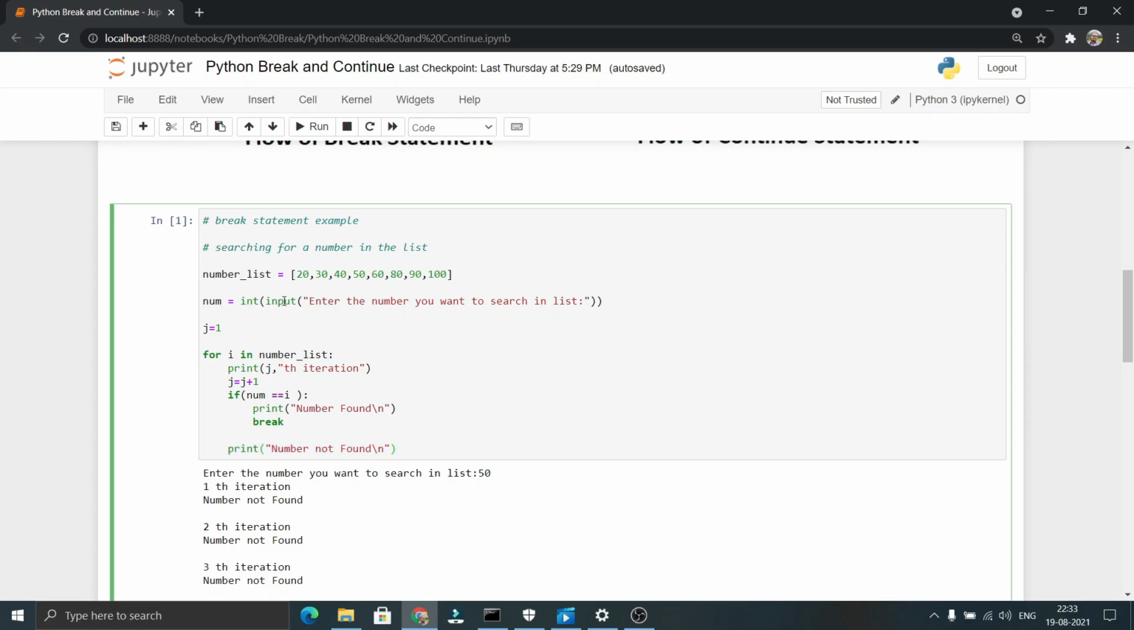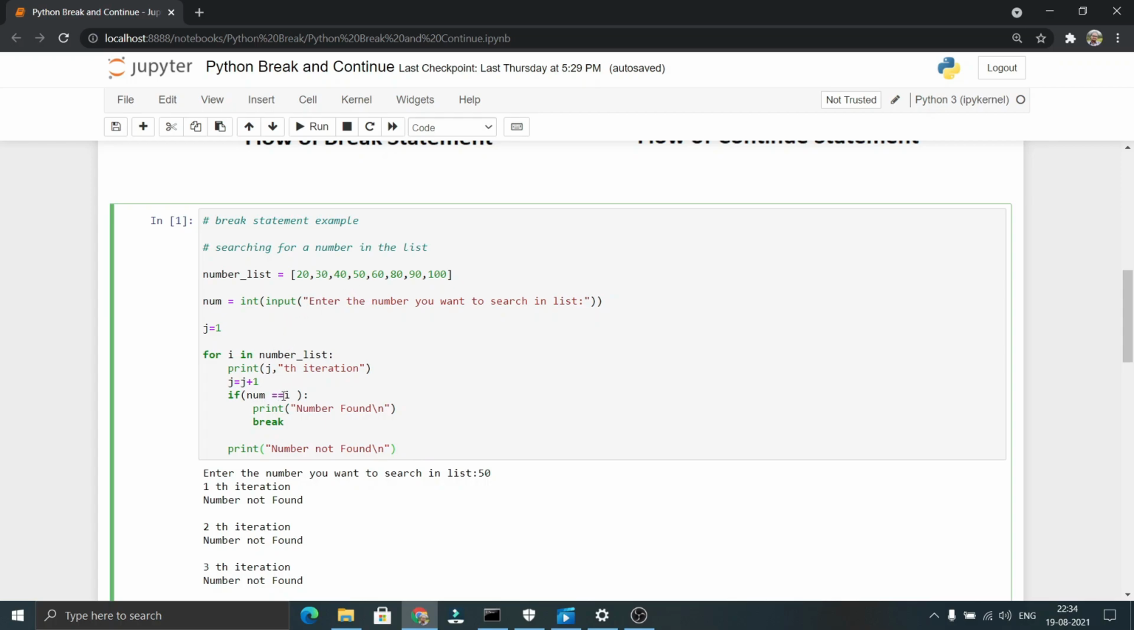In the second iteration, the i value is 30. Now the flow comes to this line. As our j value was updated to 2 in the previous iteration, now it prints second iteration, and then the j value is updated to 3. Now it comes here and checks number double equal to i. Our number is 50, and in this iteration the i value is 30.